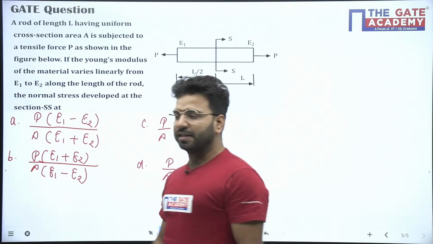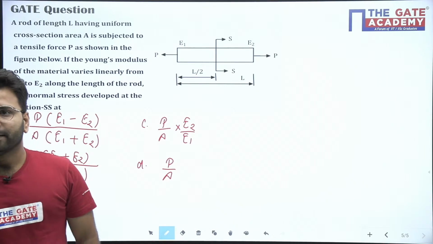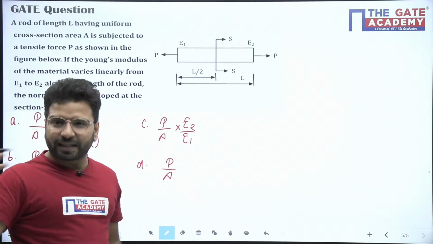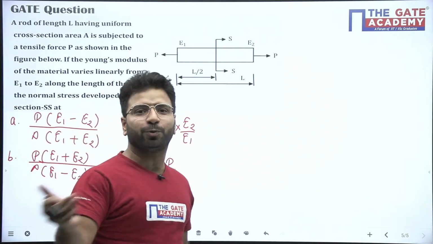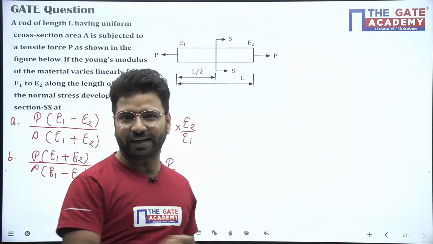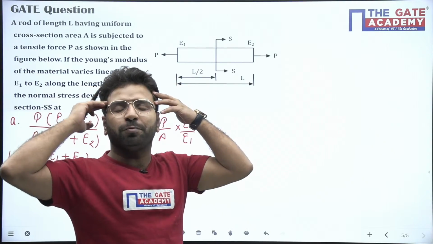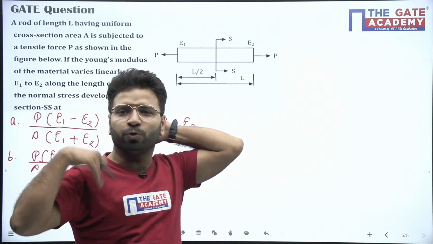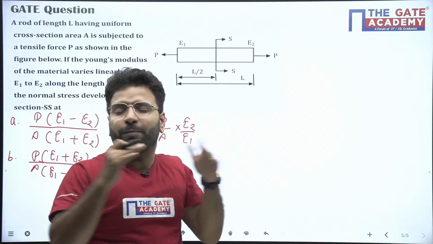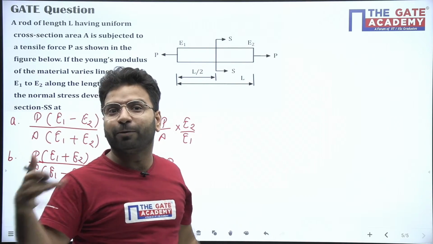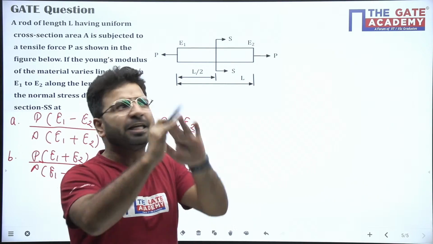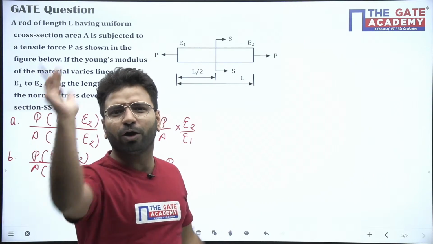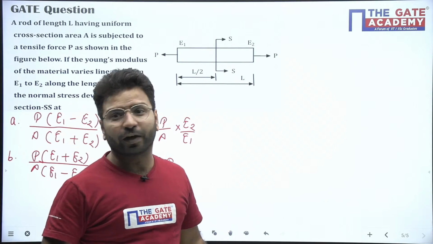Yeah Mayank, that's why I said to you, beta, it's not circular, the section was square. We have a mentality, we take the circular this much time in the whole engineering, so pi by 4 d square is set in our mind. If the cross section is not given, we blindly assume it will be circular. Like the best example: if in any question the angle is not given, you always take your favorite angle, 45 degree, without any logic.